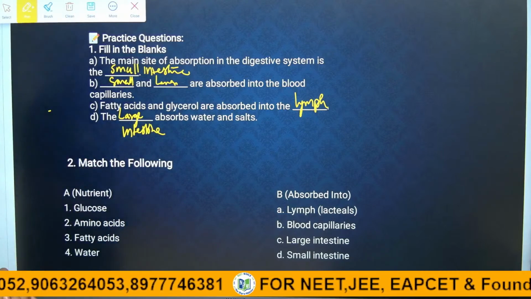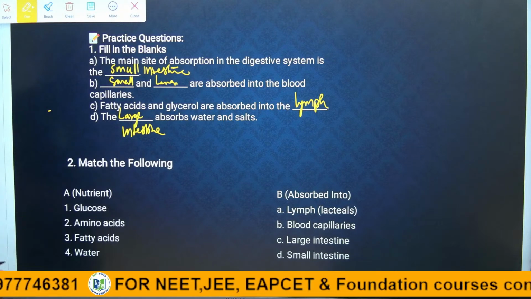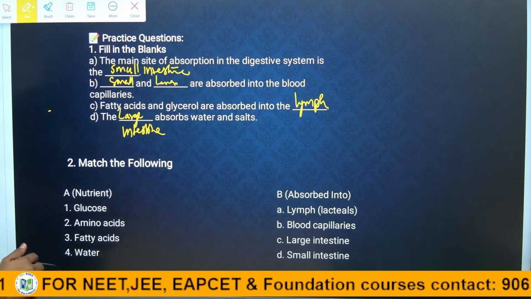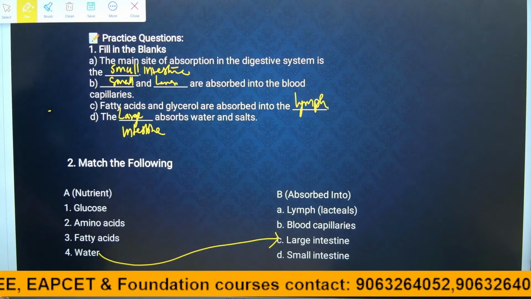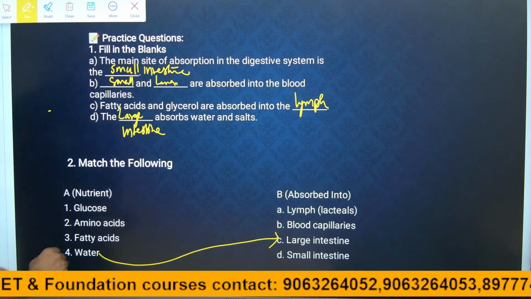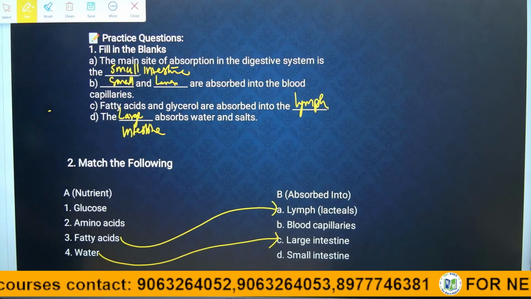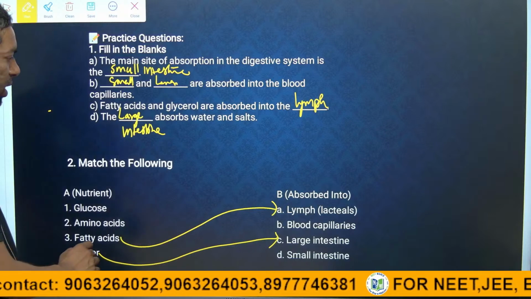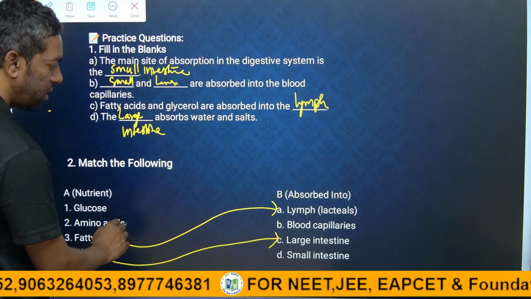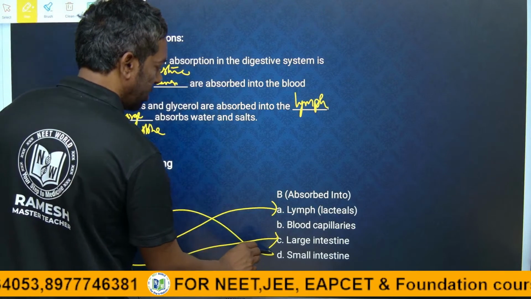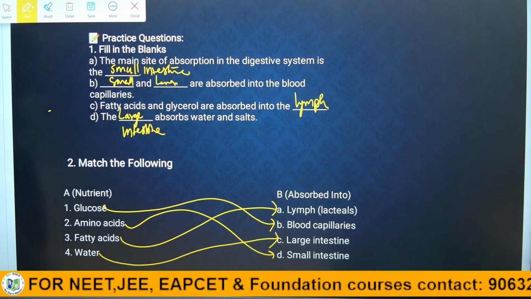This is the match the following. Glucose, amino acids, fatty acids, water. Water is always absorbed in the large intestine, guys. Fatty acids are always absorbed in the lymph lacteals. Glucose enters the blood capillary, and amino acids are absorbed in the small intestine. Glucose always enters the blood capillary.